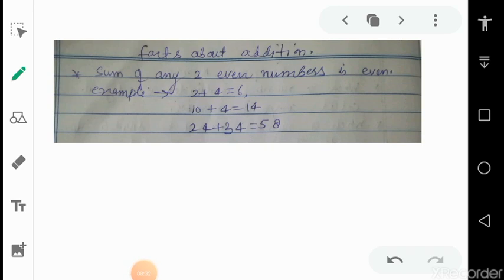Now there are a few interesting things about even and odd numbers regarding addition. First, the sum of any two even numbers is even. For example, 2 plus 4 is 6, then 10 plus 4 is 14, and 24 plus 34 equals 58. So if we add any two even numbers, the answer will be even. We can say the sum of any two even numbers is always even.